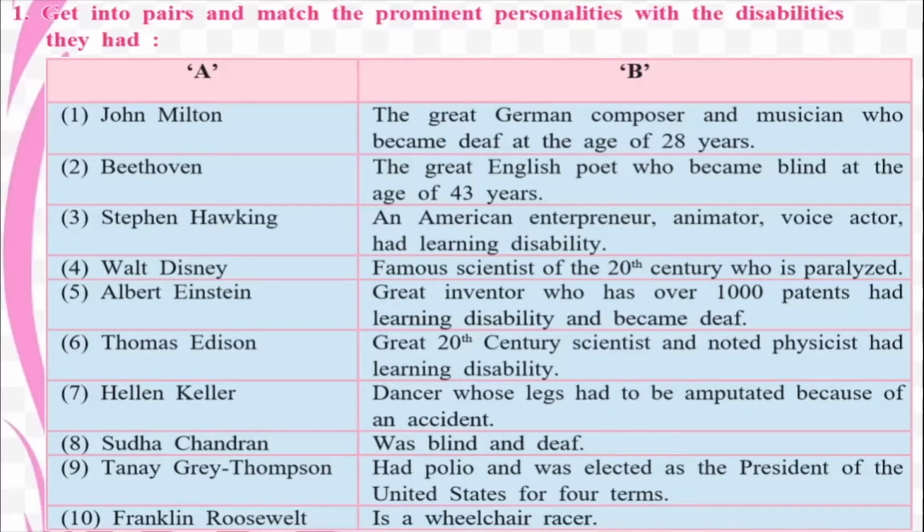Walt Disney. Now you all have heard about Walt Disney. Now, Walt Disney was a very, very famous person who created all these cartoon characters. Mickey and Donald, Tom and Jerry, all these were created by Walt Disney. And Albert Einstein, we talked about him in the previous lesson. Thomas Edison, Helen Keller, Sudha Chandran, who is an Indian. Okay, she's a television actress, so there was something bad which happened to her also. Then we have Tanai Gray, Franklin Roosevelt. So let us get some extra knowledge about all these people.